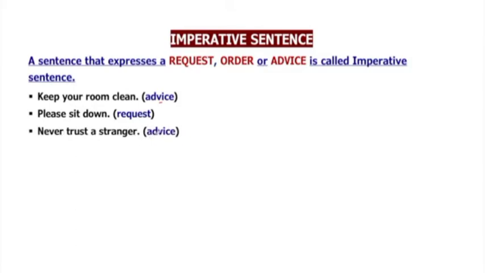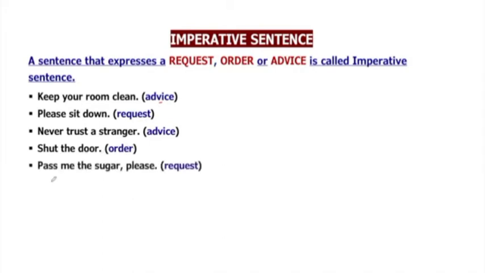So again we are giving a suggestion or advice to someone. Shut the door. We are giving an order to someone to shut the door. Pass me the sugar, please. It's a kind of request. So again this will be an imperative sentence. Do not come here. We are ordering someone not to come here. So it will also be an imperative sentence.